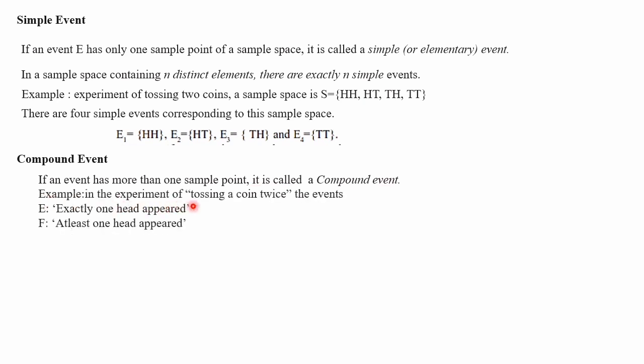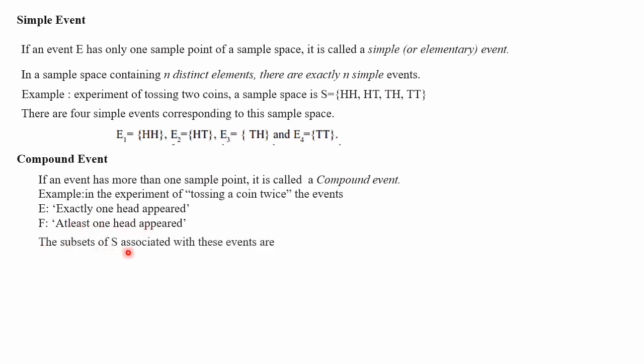Let's take an example. While tossing a coin twice, let us define the events. E: exactly one head appeared. F: at least one head appeared. E means there will be only one head. Exactly one head means it should not be more than one and it should not be less than one. F means at least one head appeared, that is, minimum one head should be there, so more than one also is not a problem.